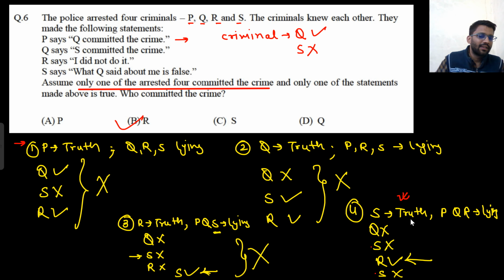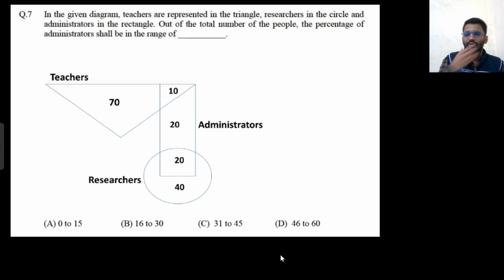And who is saying the truth? S is saying the truth. P, Q, R are all lying, R is the criminal, S is saying the truth. So that's the complete conclusion. So that's how you need to solve all these problems. Let's move on to the next one.